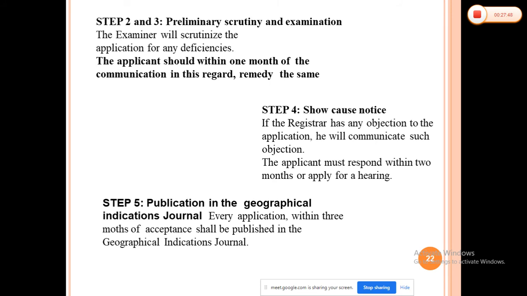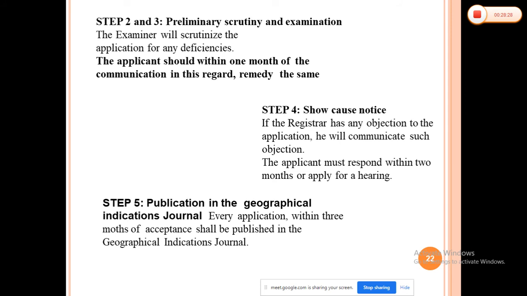Then suppose any objections are there. If the registrar has any objections to the application, he will communicate such objections. Then the applicant must respond within 2 months or apply for a hearing. So first, within 1 month, you have to clarify deficiencies in your application after the scrutiny by the examiners. And after the examination, if the registrar has any objections to your application, within 2 months you have to respond to those objections.